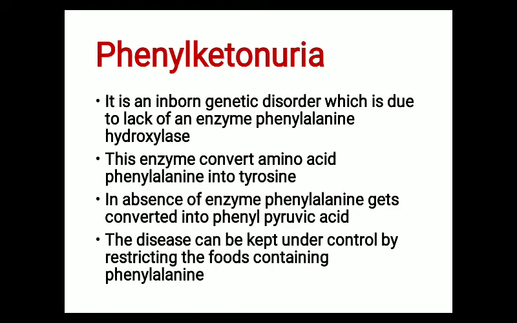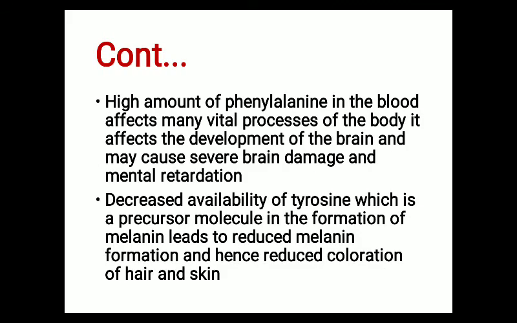So this is an inborn genetic disorder mainly due to a lack of the enzyme phenylalanine hydroxylase, whose function is to convert the amino acid phenylalanine into tyrosine.